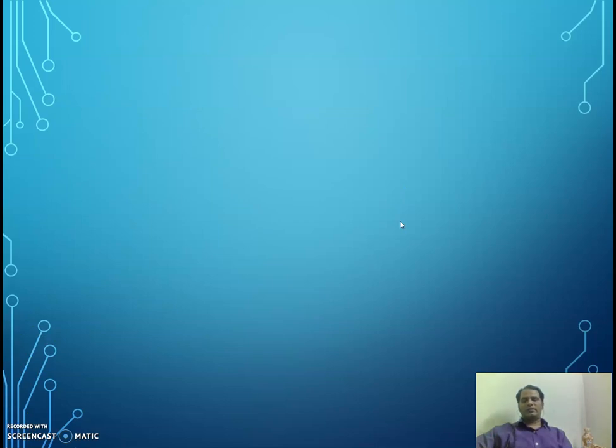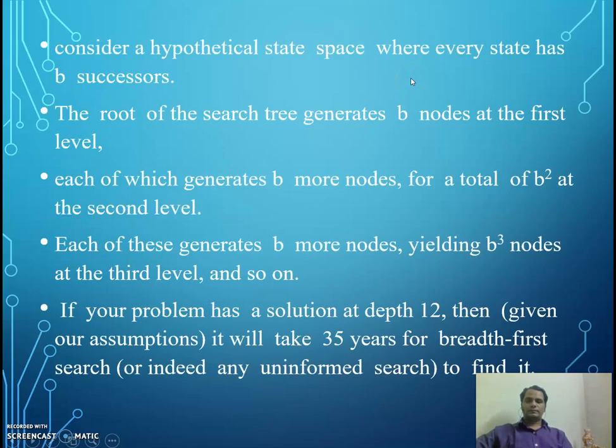Now we will discuss the other strategy. In the previous case, we considered the strategy of a FIFO queue. If it is not a FIFO queue, and I implement it in the form of LIFO, a last in first out queue, then this becomes another strategy. Before we go for depth first search, let me stress a few more points regarding BFS.